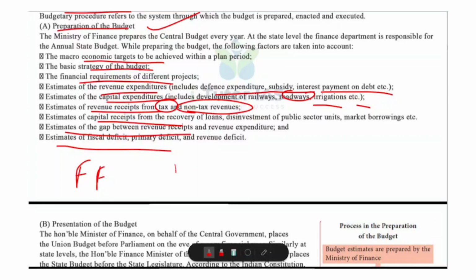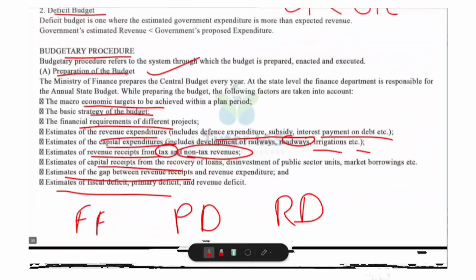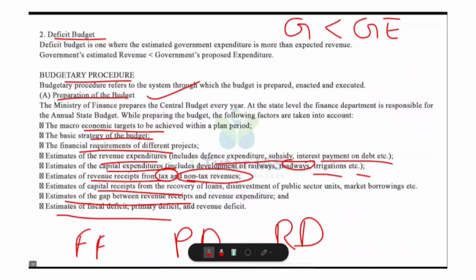And what is called primary deficit? Fiscal deficit minus interest payment is called primary deficit. And revenue deficit, revenue expenditure minus revenue receipts. So these figures indicate the government's financial health. And this is about the preparation of budget.